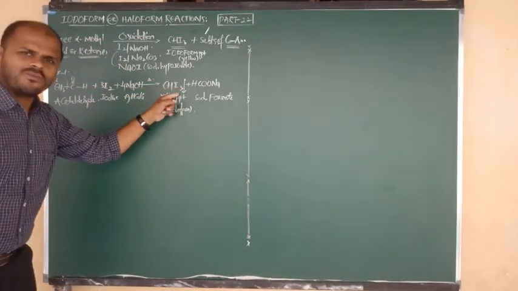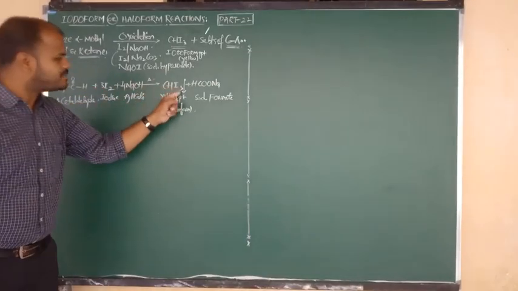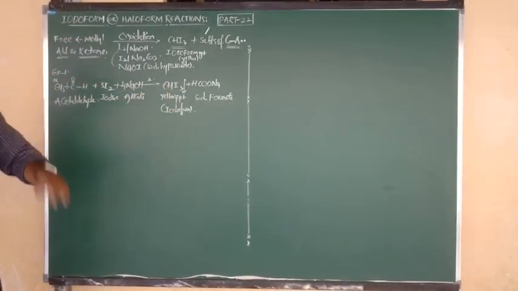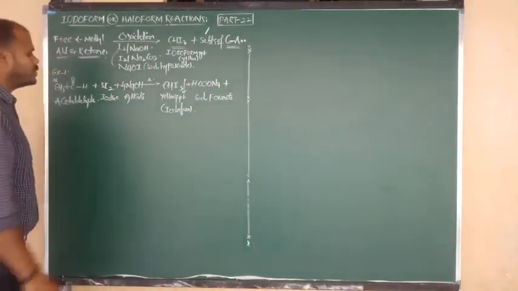With I2 we get iodoform, with Cl2 we get CHCl3 chloroform, and with Br2 we get CHBr3 bromoform. Like that you are getting the respective precipitates. Okay, good. Right. Now, the remaining byproducts, how to write them? I will show you here.